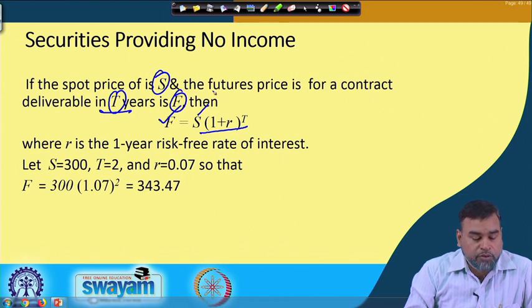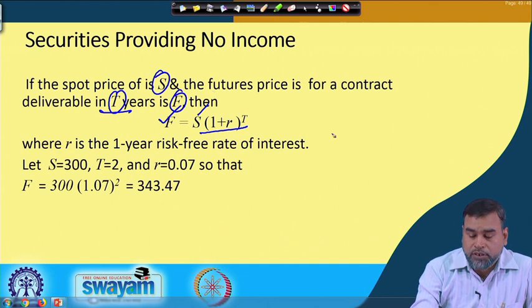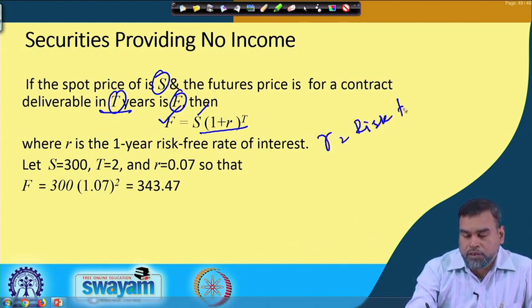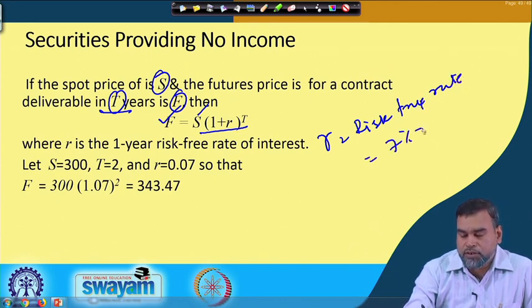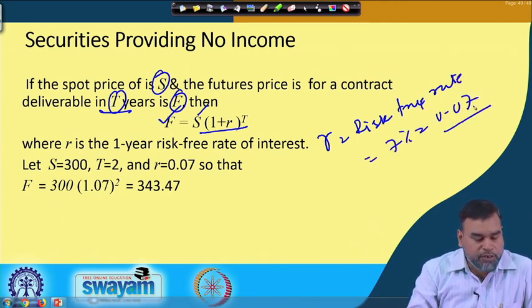So, for example, t is equal to 2 and r is the risk free rate of return, which in our case we have taken as 7%, that means 0.07.